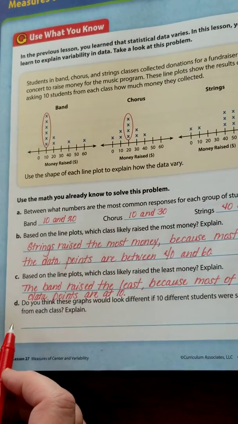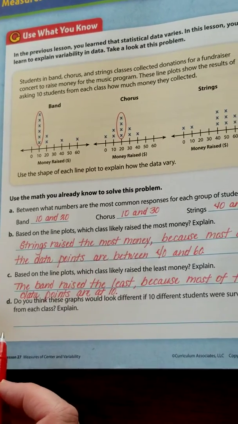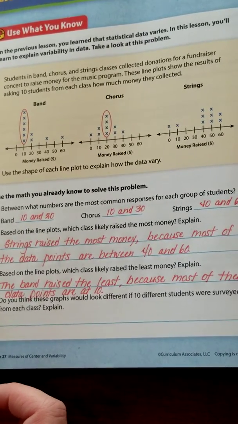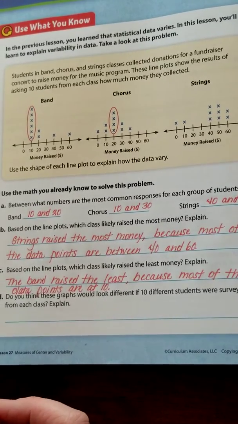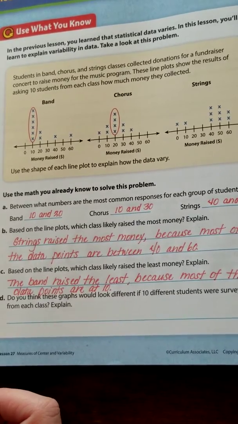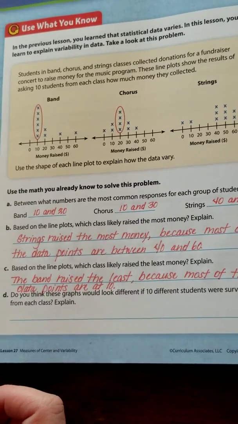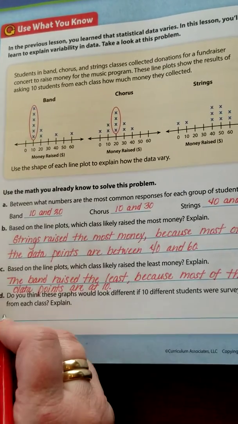All right, we're going to go on to D. Do you think these graphs would look different if 10 different students were surveyed from each class? Explain. What do you guys think? If we took another sampling of 10 different students, would we get different looking graphs? And I'd say yes. You expect varying answers when asking statistical questions.